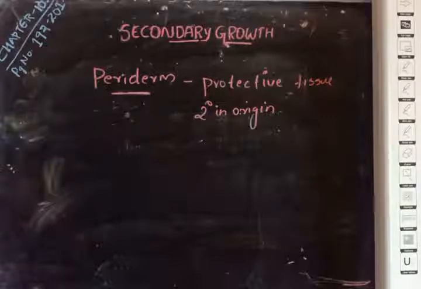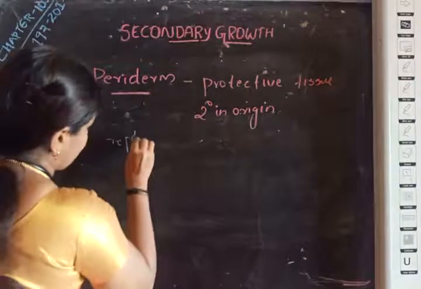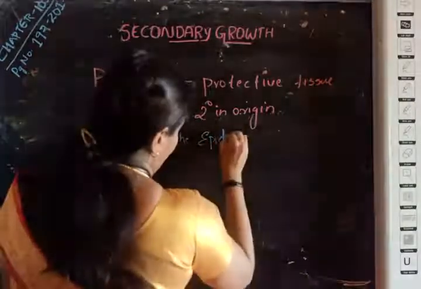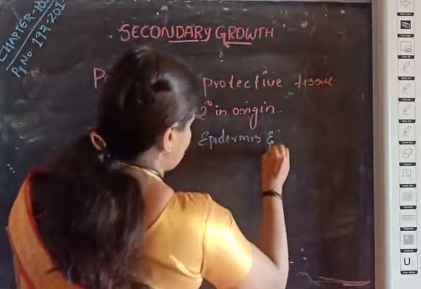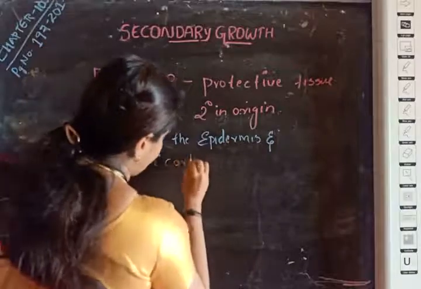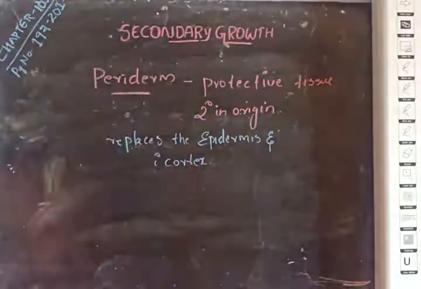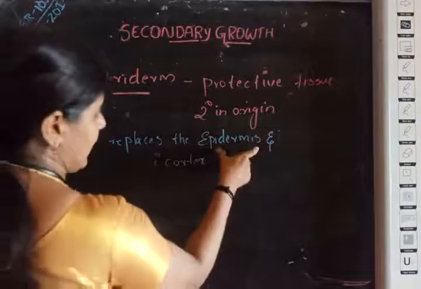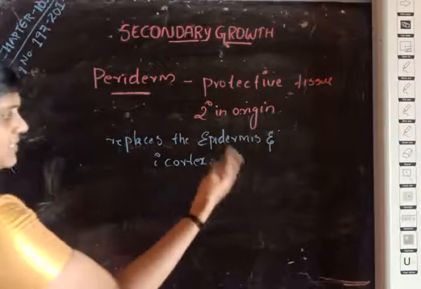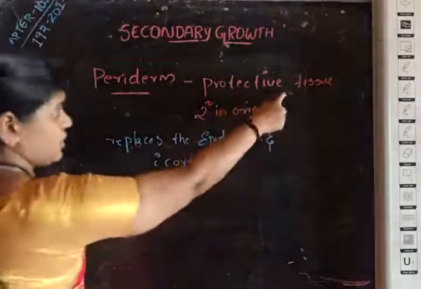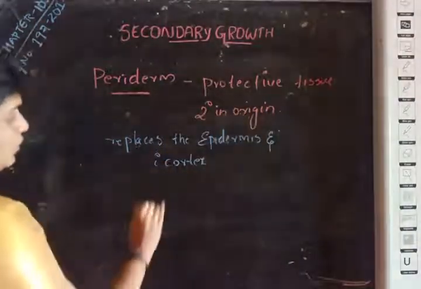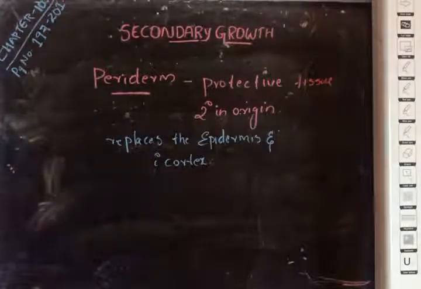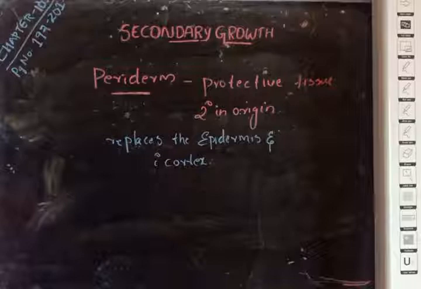Whenever the stem and root increase in thickness by secondary growth, the periderm replaces the epidermis and primary cortex of the stem. Normally in primary structure, the epidermis acts as a protective tissue; while secondary growth takes place, the periderm, which originates during secondary growth, replaces the epidermis and primary cortex and protects the secondary tissues.